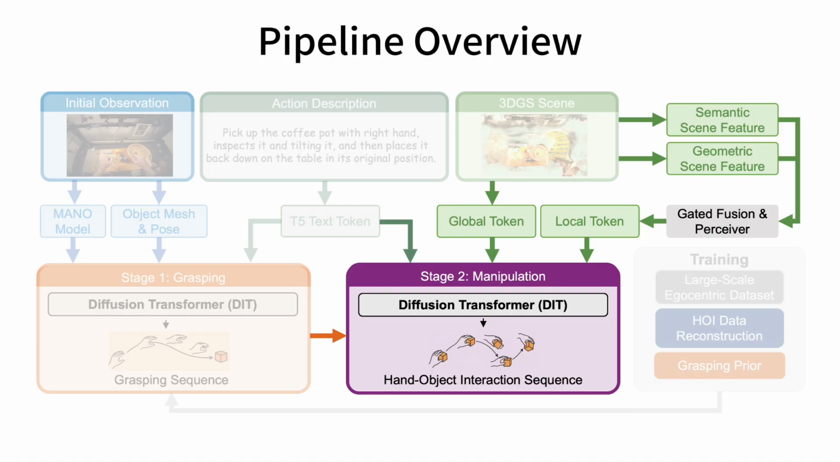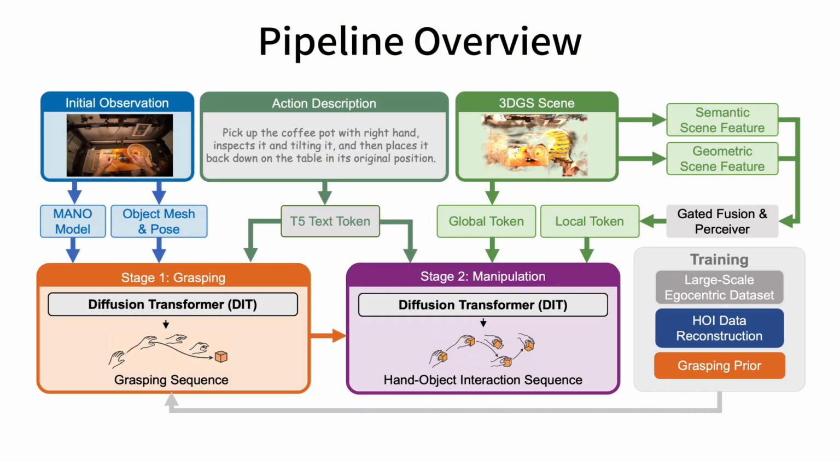Second, a manipulation stage, which generates long horizon interaction motions conditioned on scene tokens and language instructions. This stage ensures that object state changes are consistent with both the physical layout and the task semantics. By decoupling geometry-centric grasping from semantics-centric manipulation, our framework maintains contact stability while preserving semantic alignment.